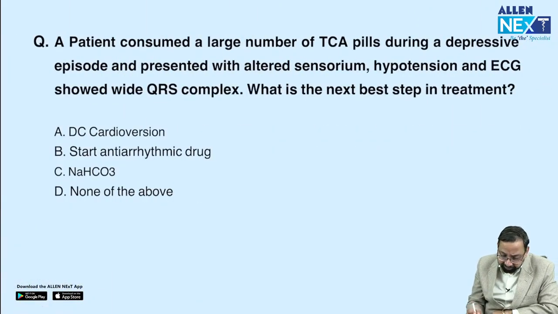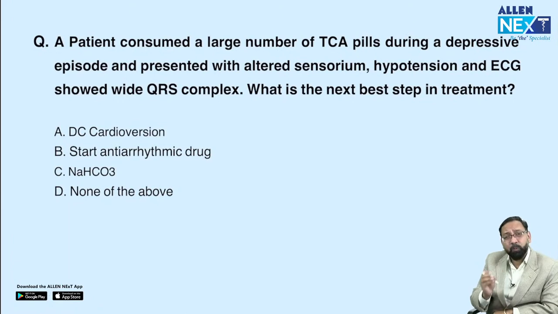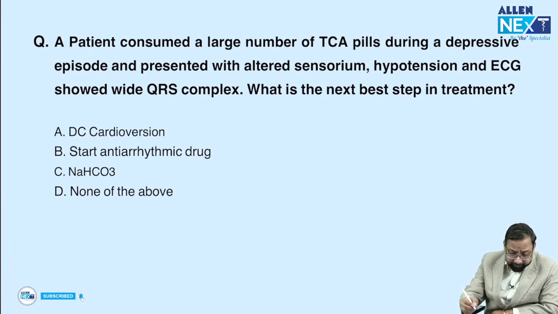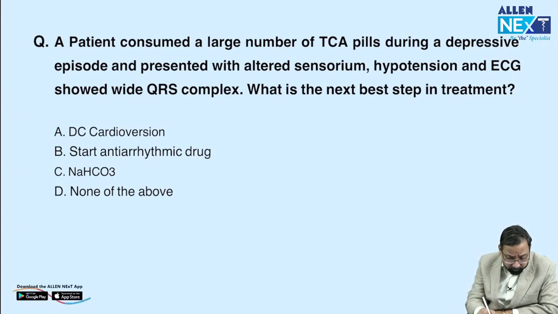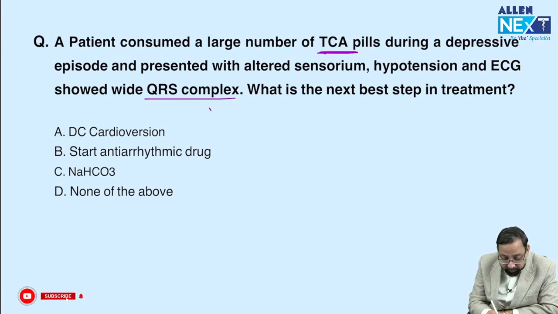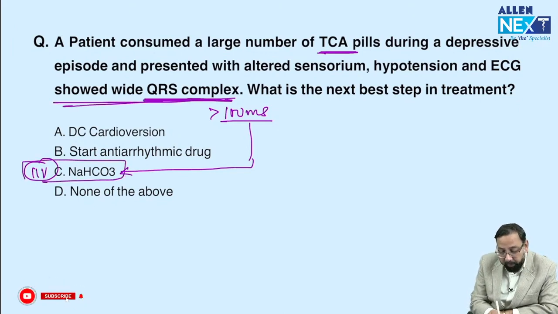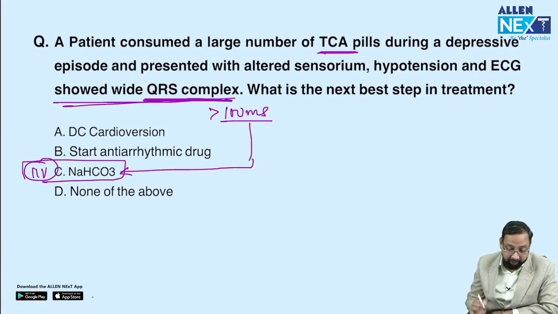Next question. This question has been asked so many times in different ways. First of all, let me solve this question. TCA. In tricyclic antidepressant poisoning, if QRS complex is more than 100 millisecond, then immediately IV sodium bicarbonate. So it showed wide QRS complex, so definitely the treatment would be the antidote, sodium bicarbonate.